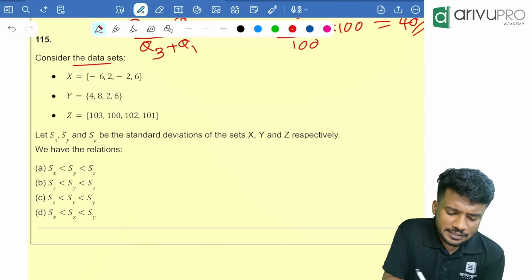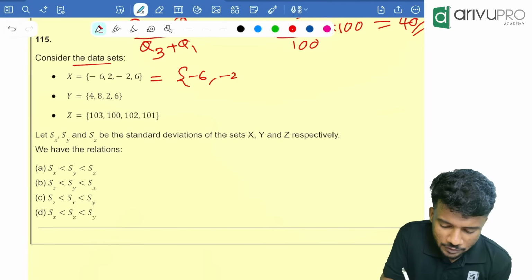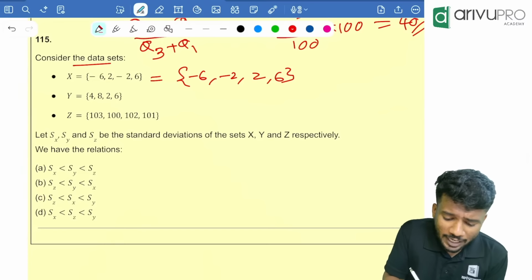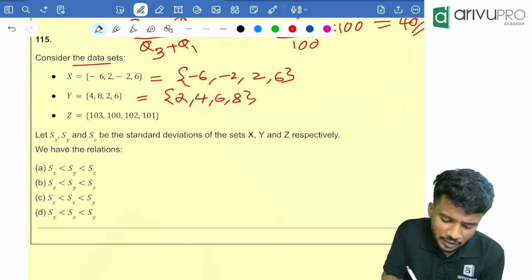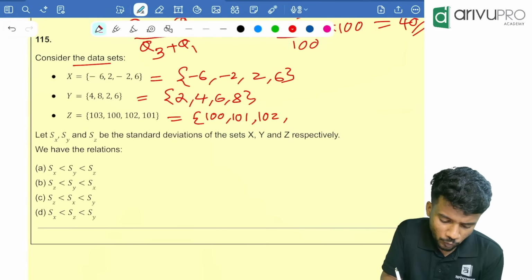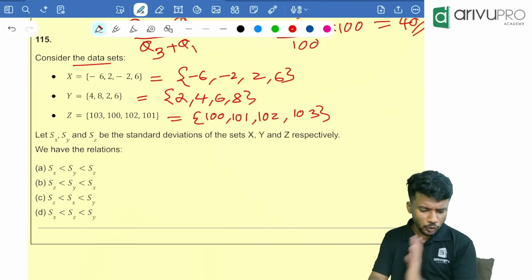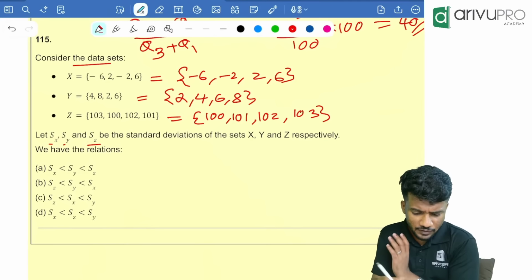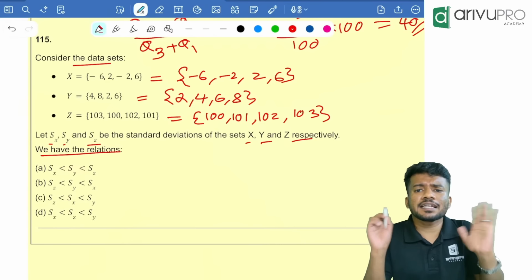Look here. Consider the data set. X values are given as minus 6, minus 2, 2, 6. I'm writing it in increasing order. Y values are given as 2, 4, 6, 8. Then Z values are given as 100, 101, 102, 103. All these values are given over here. Now let standard deviation of x, standard deviation of y, and standard deviation of z be the standard deviations of x, y and z respectively. Then how are they related is the question.